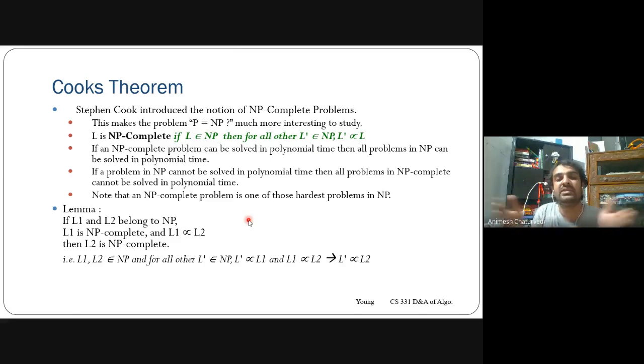It means transformability within one class is possible. So you define a class that has a similar set of problems, they are transformable to each other, and they are equally hard. This is the class that was defined as NP complete.